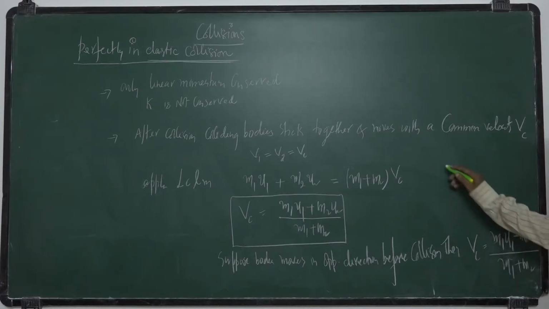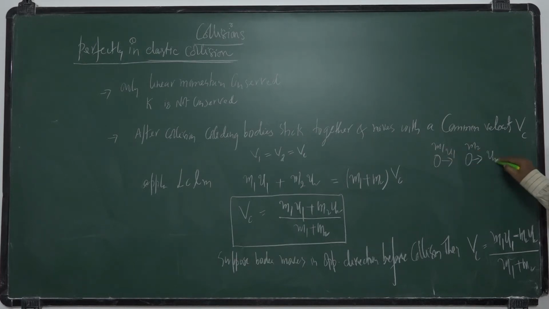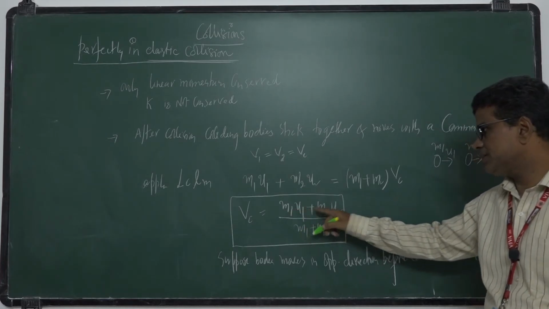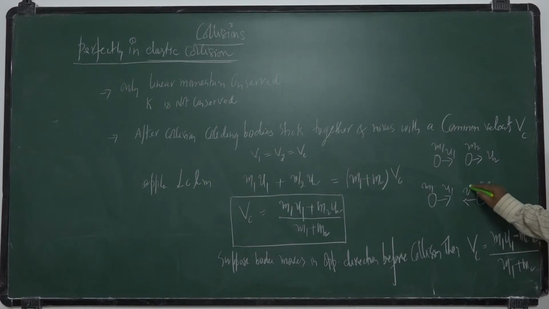So if they are moving in the same direction, what is total momentum? m1 u1 plus m2 u2. Before collision, they move in opposite directions like this, m1 u1 and m2 u2.